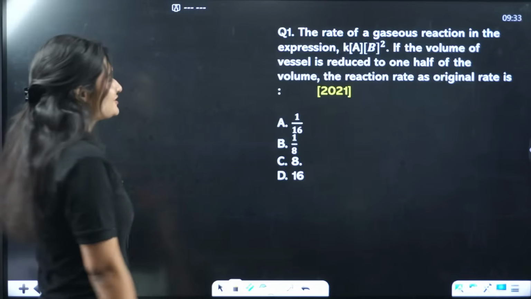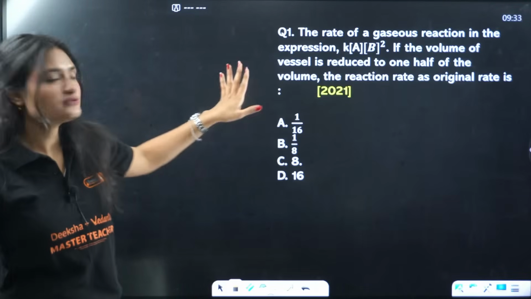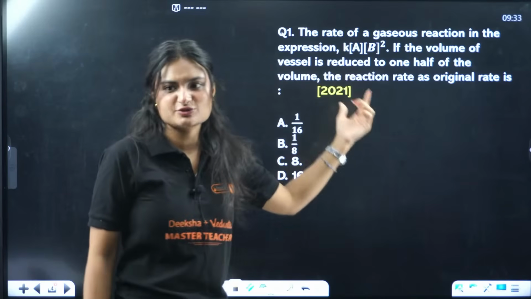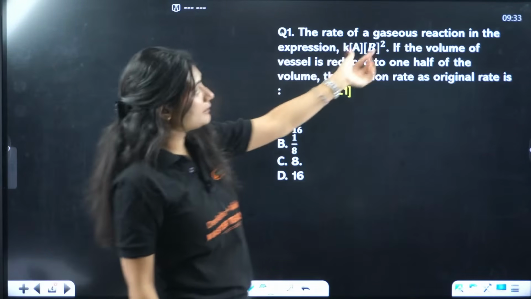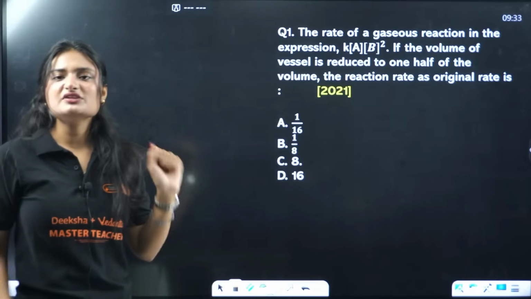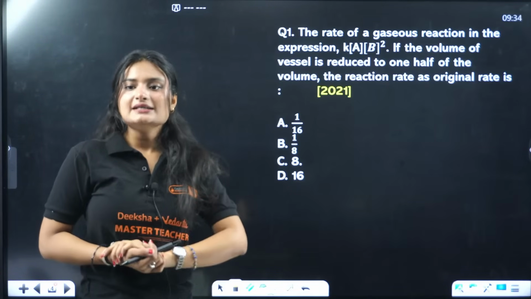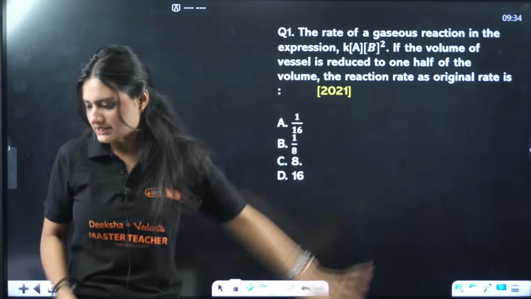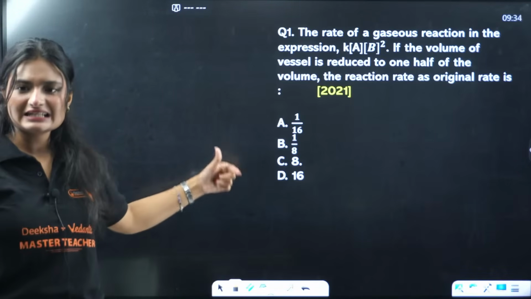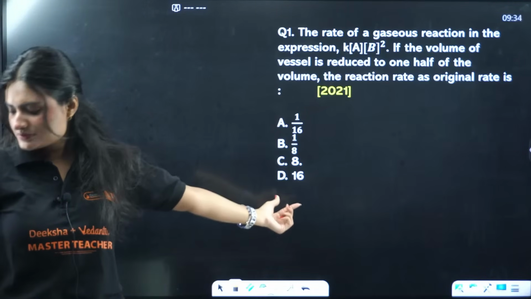Okay. So, first question. The question says the rate of a gaseous reaction is given by this expression, so that means the rate law is given: rate = k[A][B]². If the volume of the vessel is reduced to 1/2 of the volume, the reaction rate will be what compared to the original rate? How many times will it increase or decrease? Will it become 1/8 times, 8 times, or 16 times?